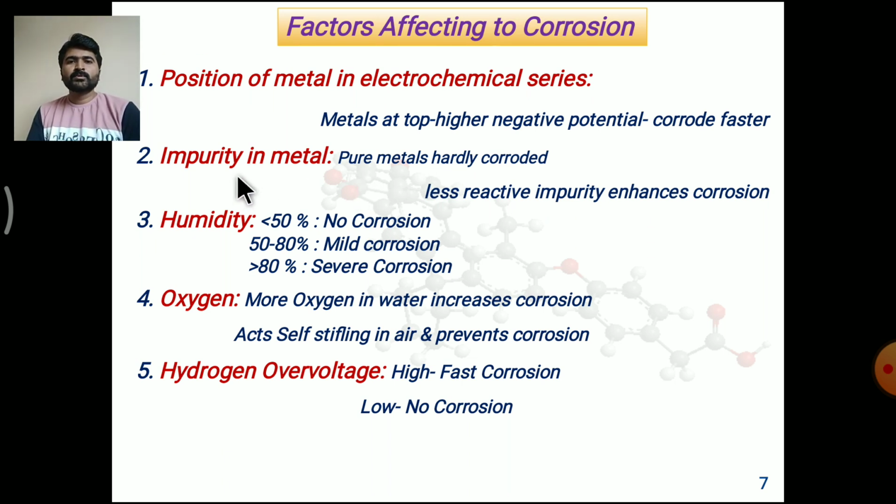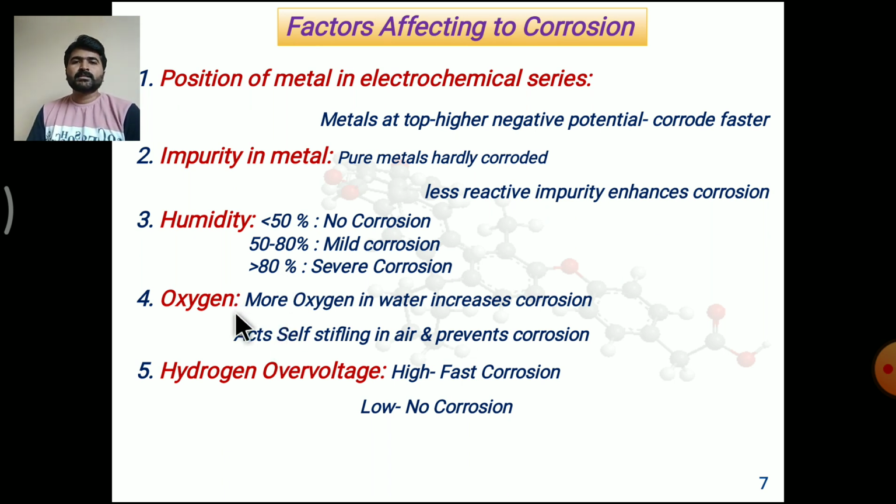The next one is the impurity in the metal. Pure metals corrode hardly, but if impurities are present in the metal, they corrode fast. Specifically, if less reactive impurities are present in the metal, then these impurities enhance the rate of corrosion. The third factor is the humidity of the air. If the humidity of the air is below 50%, there is almost no corrosion. If the humidity is 50 to 80%, there is mild corrosion. But if the humidity is more than 80%, there is severe corrosion.